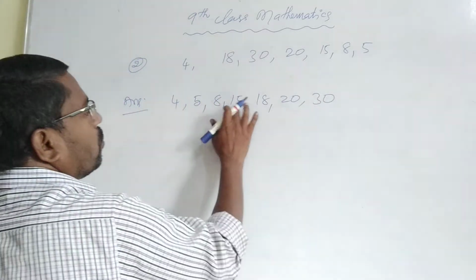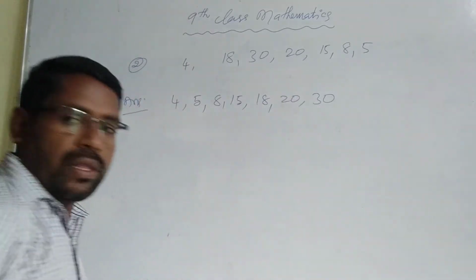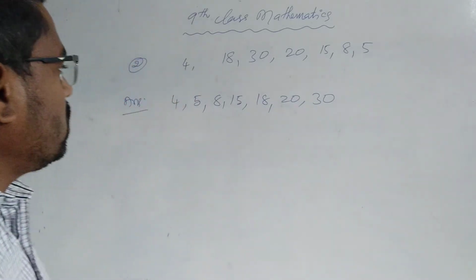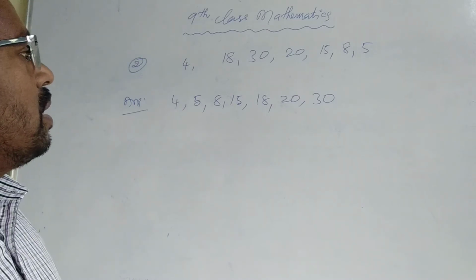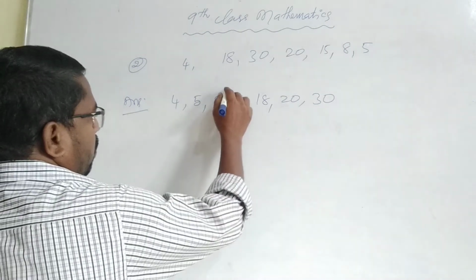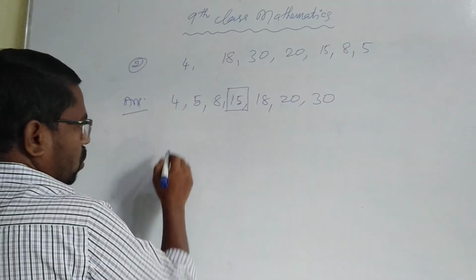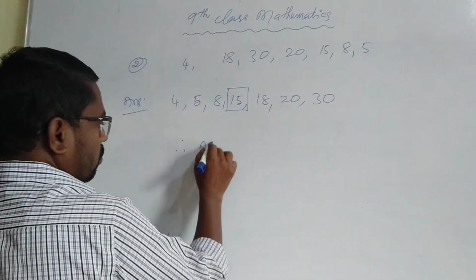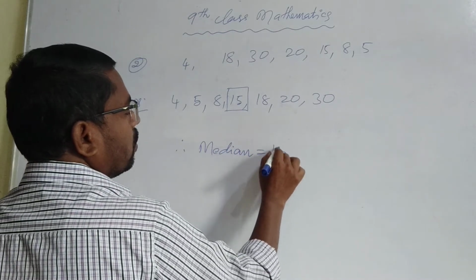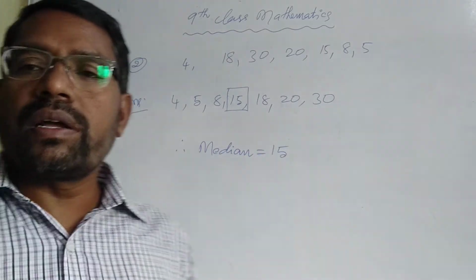Count: 1, 2, 3, 4, 5, 6, 7. There are 7 observations. Among these 7, we delete 3 on this side and 3 on that side. The middlemost one is 15. Therefore the median is equal to 15 of the given data.